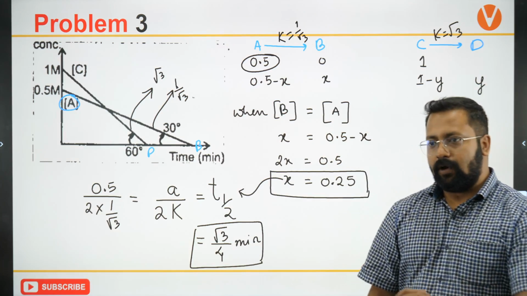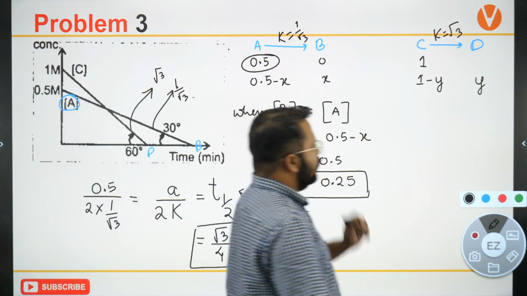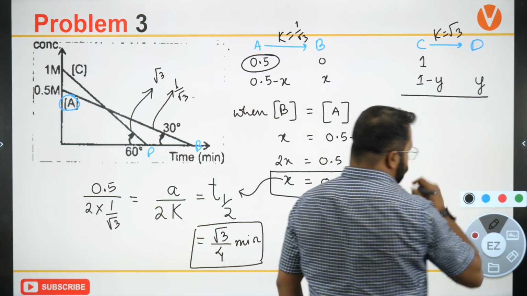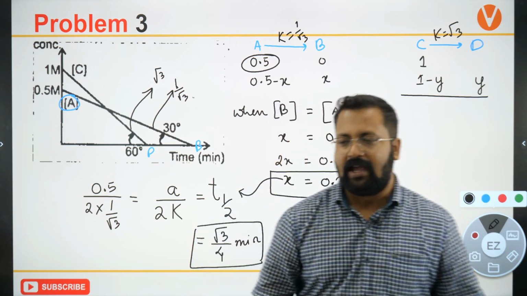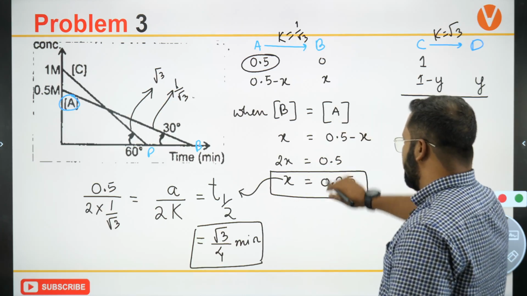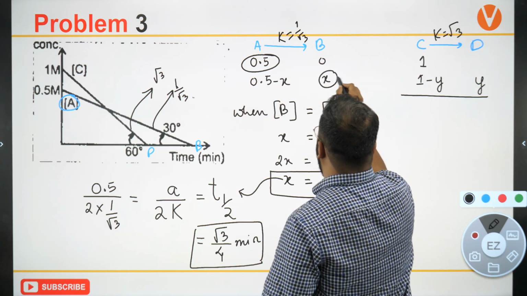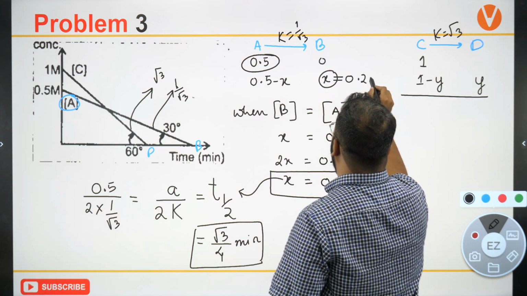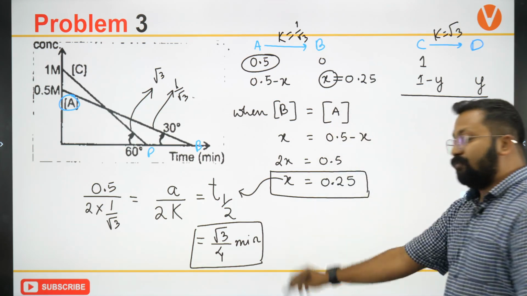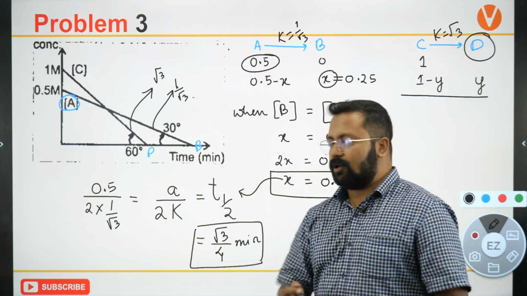Now we have to calculate that at √3 by 4 minutes, what is the amount of B? At √3 by 4 minutes, this is equal to 0.25. At √3 by 4 minutes, what is the amount of D?